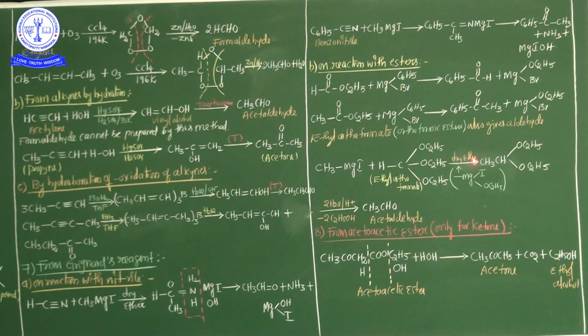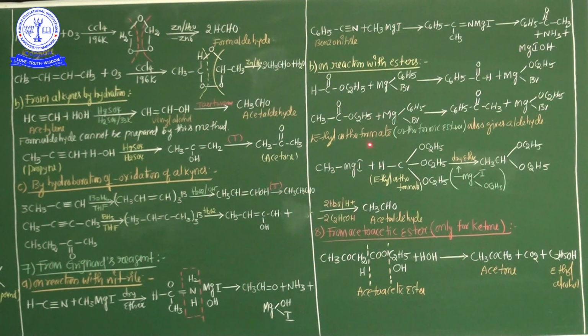In the presence of dry ether, the group MgIOC2H5 is eliminated and acetal is formed. This is the combination CH3CH(OC2H5)2, and its compound name is acetal. This acetal is again treated with 2 moles of water. After ethyl alcohol is eliminated from this acetal, finally, my dear students, acetaldehyde is formed. So write down this point: ethyl orthoformate, it's nothing but orthoformic ester, easily gives aldehyde.